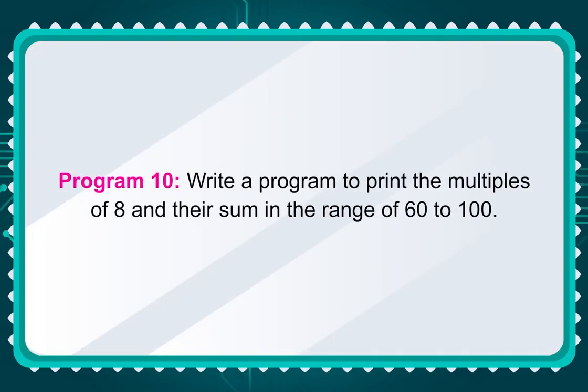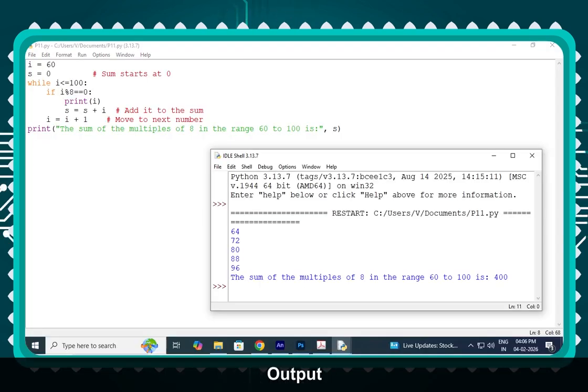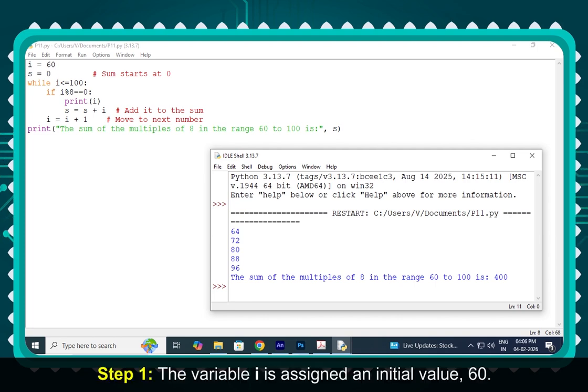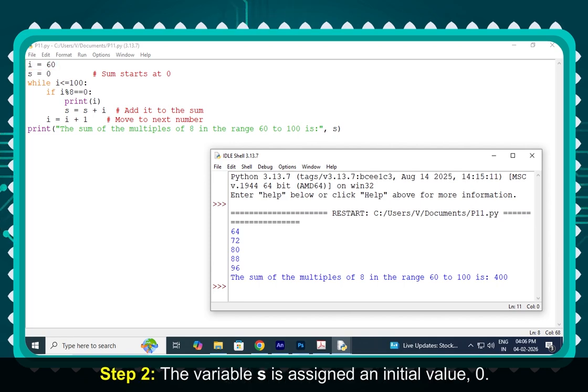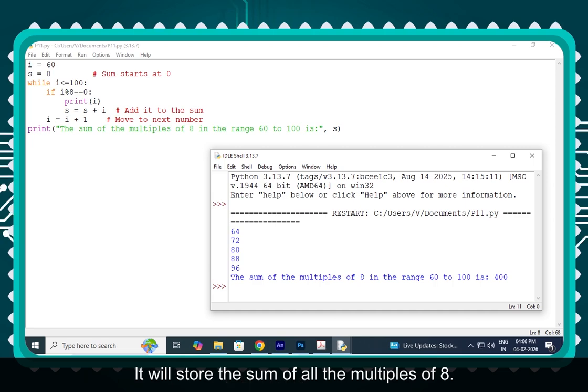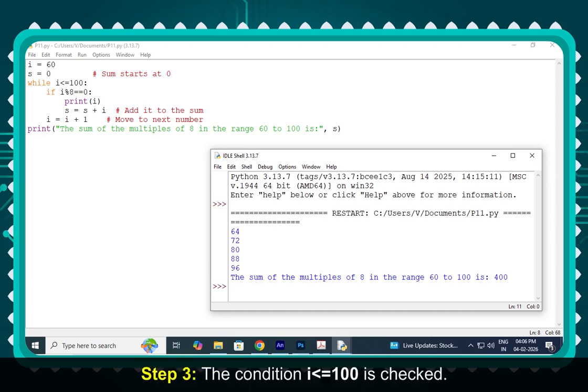Program 10. Write a program to print the multiples of 8 and their sum in the range of 60 to 100. Example. Output. Working. Step 1. The variable I is assigned an initial value 60. Step 2. The variable S is assigned an initial value 0. It will store the sum of all the multiples of 8. Step 3. The condition I less than or equal to 100 is checked.